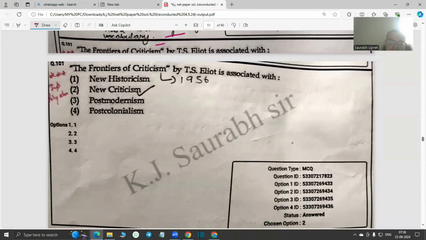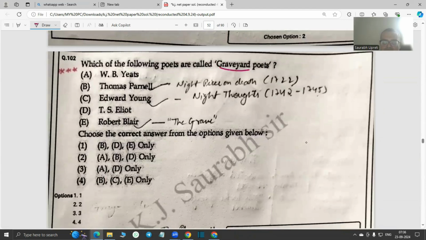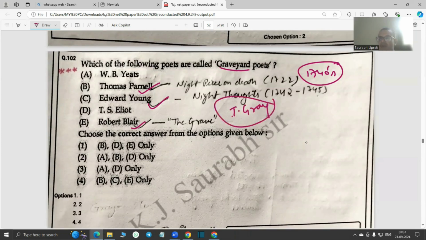The Frontiers of Criticism by Eliot is associated with New Criticism. Of course, it's an important question. New Criticism is an important theory also. Which of the following poets are called graveyard poets? Graveyard poets were poets of the mid 18th century, close to the mid 1740s. So Thomas Parnell, Edward Young, and Robert Blair were the three very important poets. Of course, one poet who is not mentioned, but very important for us, is Thomas Gray, who wrote the legendary Elegy Written in a Country Churchyard.